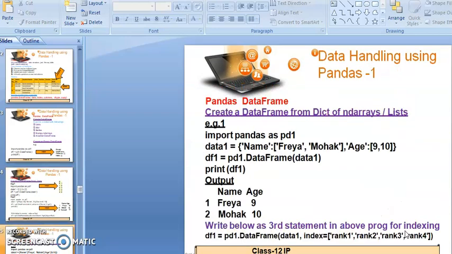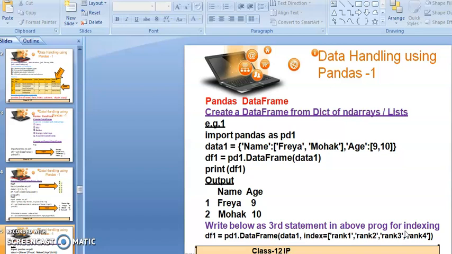Now after that we will create the data frame by using a dict of ndarrays. So with the help of a dictionary I am creating the data frame here. First statement as usual, import pandas as pd1. Now after that in the data1 variable we have to mention the dictionary.